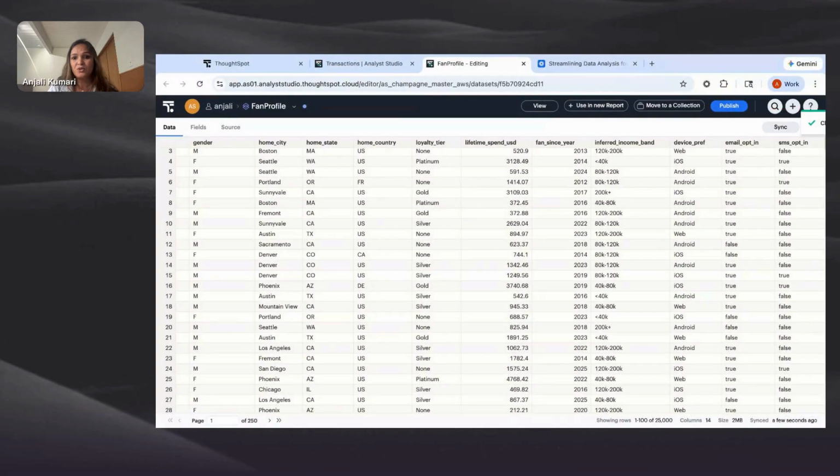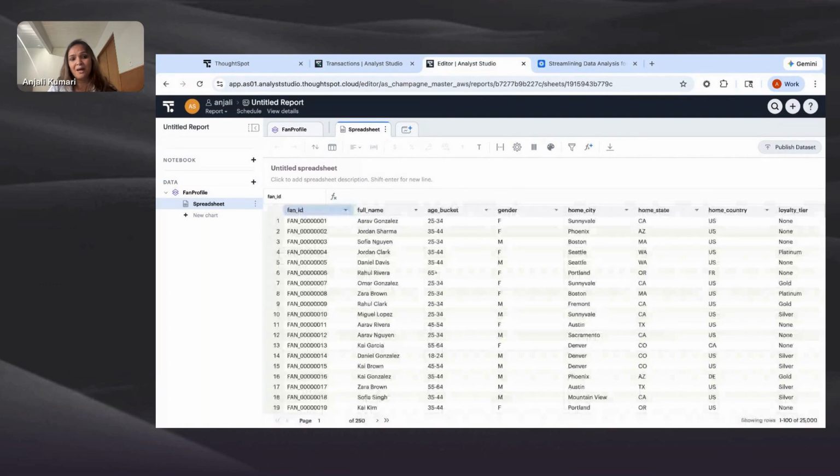Now I need to be able to provide one single view that allows my CFO to start asking data questions, or maybe have him talk to the data, as we say it. Now let's start, and we call it report. Essentially, it is the analysis canvas that allows you to do multiple things. It helps you to combine data across multiple data sources. It helps you write notebook Python code, which makes it easier to get some data from apps as well. But today for the demonstration, I'm going to only use the query capability.